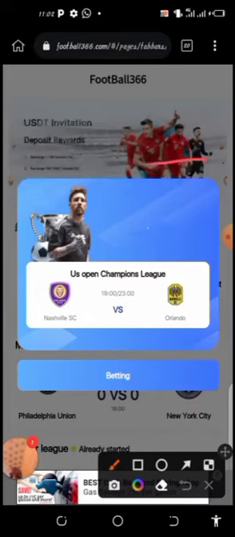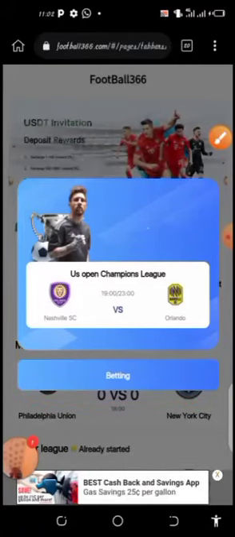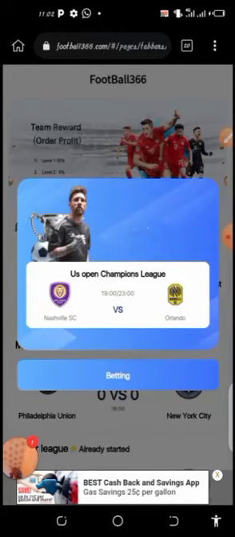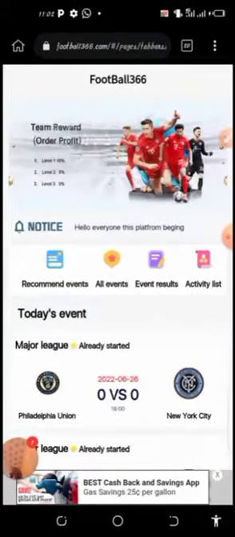This is the first page that is going to pop up immediately you click on login. Right here, this is the current match that is currently opened. You simply click on betting, so it will go away.